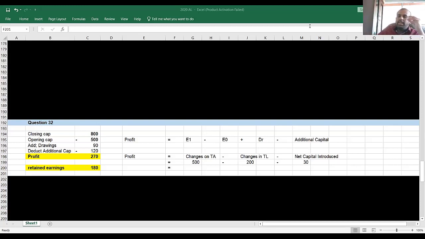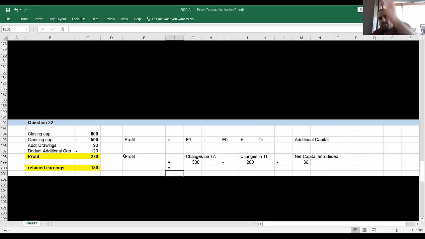Out of the changes in the total assets, if you subtract the liability, how much has been increased due to the liability and how much has been increased due to the owner's participation, the remainder is the profit. So this is another equation that you could use in calculating the profit.